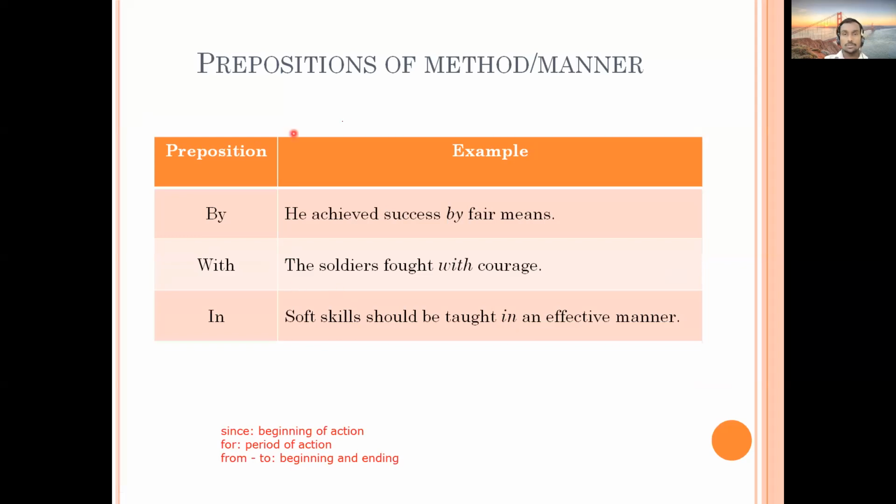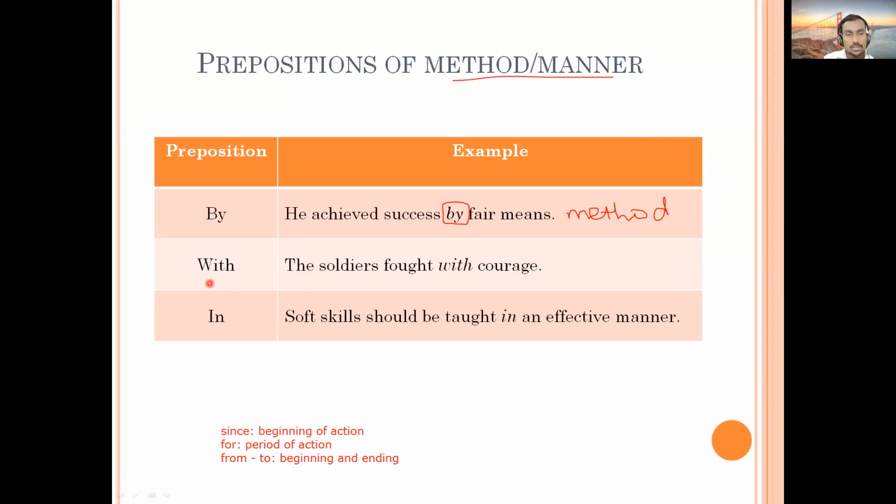Next slide is about, again, prepositions which are referring to method, or prepositions which are referring to manner. So method or manner, how something is done. He achieved success by fair means. So by fair means is referring to method. How did he achieve success? By fair means. By using fair means, good means, good manners, good methods.